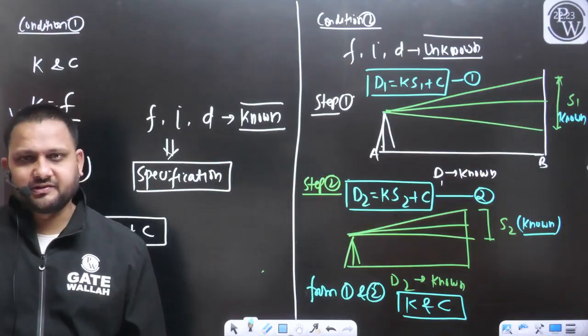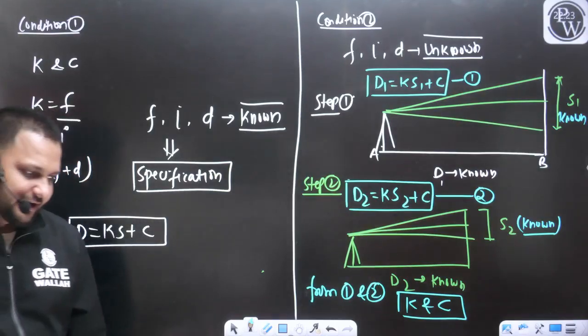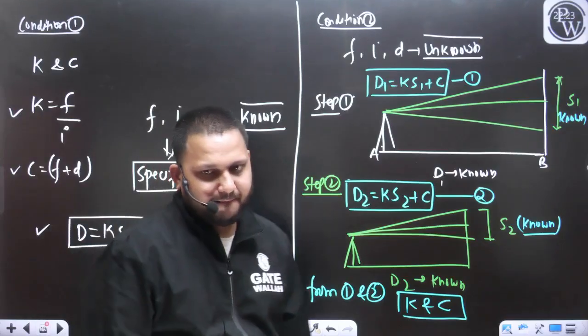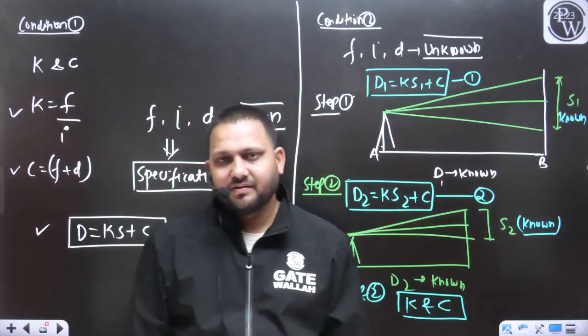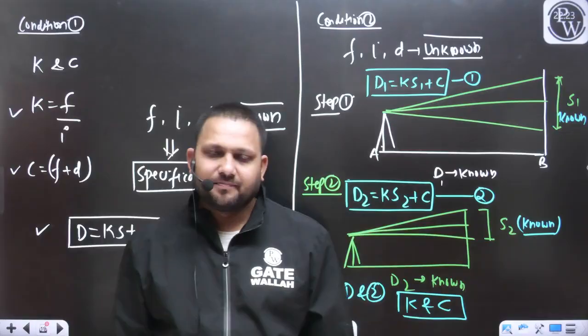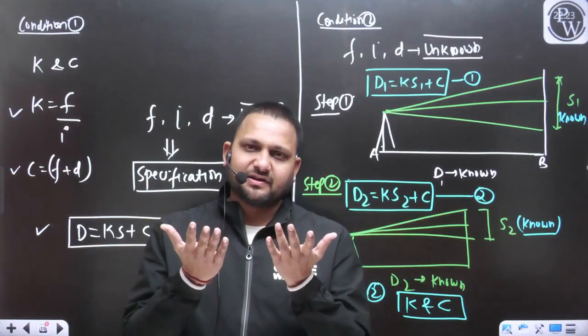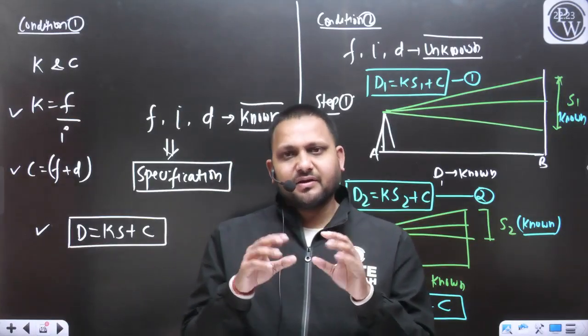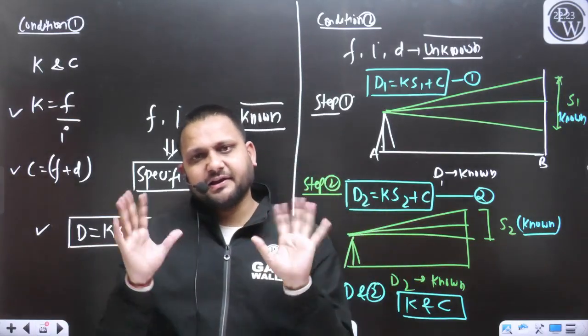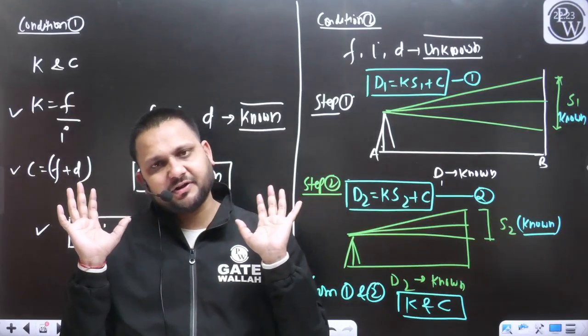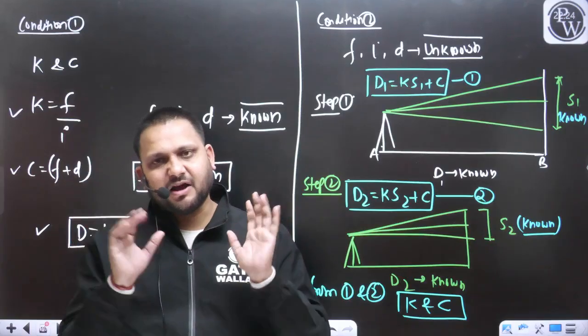Why will it not change? Tell me. Obviously, dear, otherwise from the tacheometer, for any position, for any distance, you would always get the same staff reading, the same staff intercept.